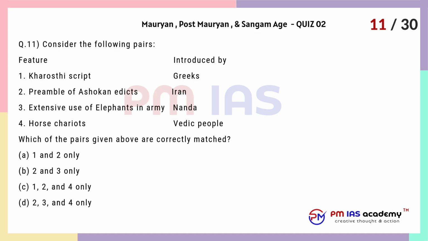Question 11. Consider the following pairs, feature introduced by: 1. Kharoshthi script, Greeks. 2. Preamble of Ashokan edicts, Iran. 3. Extensive use of elephants in army, Nanda. 4. Horse chariots, Vedic people. Which of the pairs given above are correctly matched?